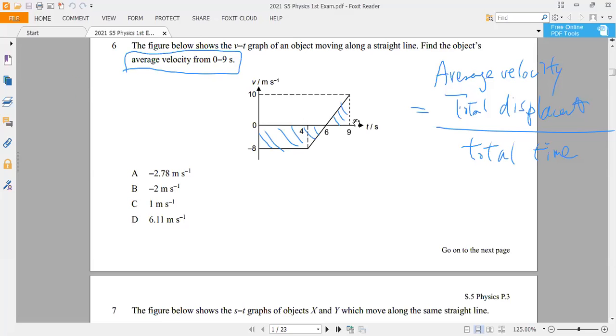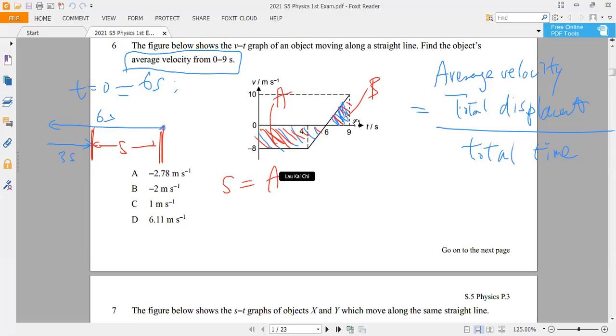From t equal to 0 to 6 seconds, this object is going backward. And then from 6 to 9, this 3 seconds, it is going forward. So if you look for the displacement, basically you're looking for this distance. So that means you need to use this area minus this area. I call this area A and this area B. So displacement is equal to area A minus area B.